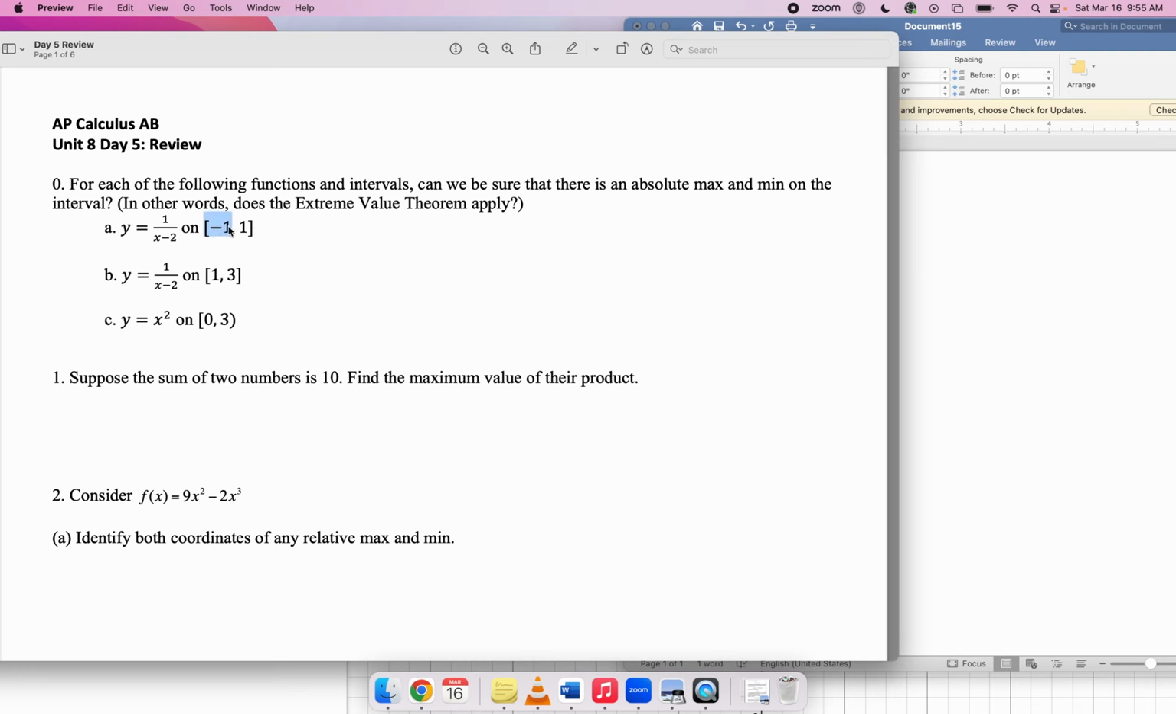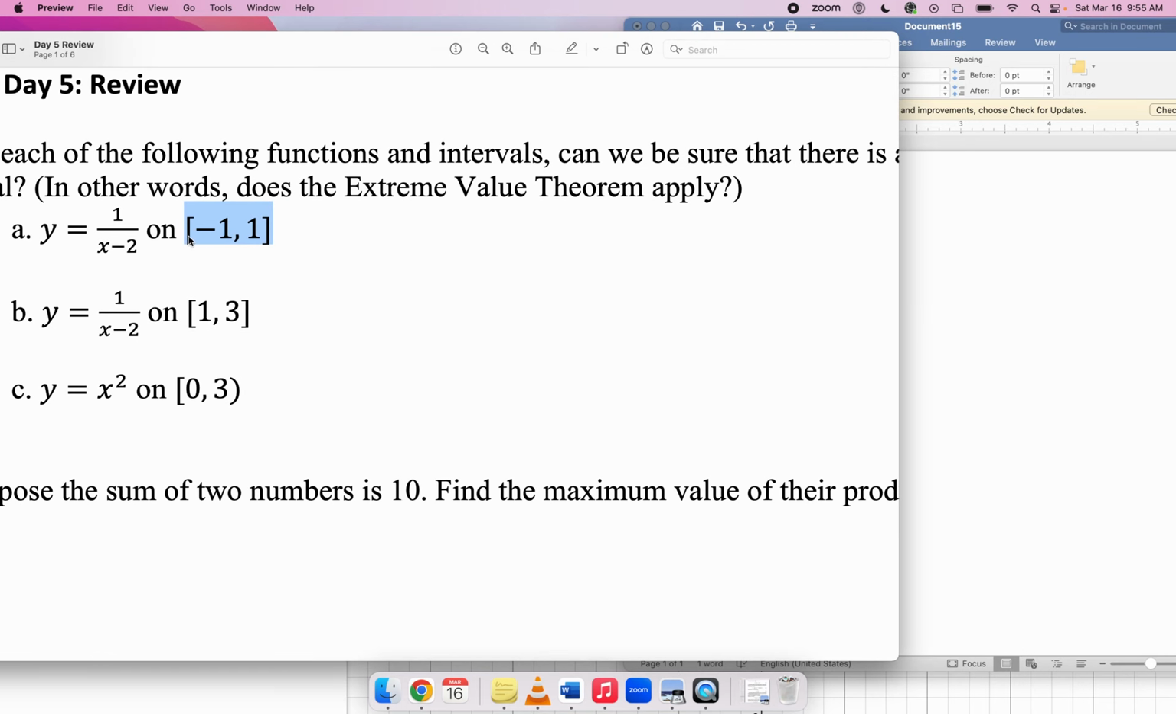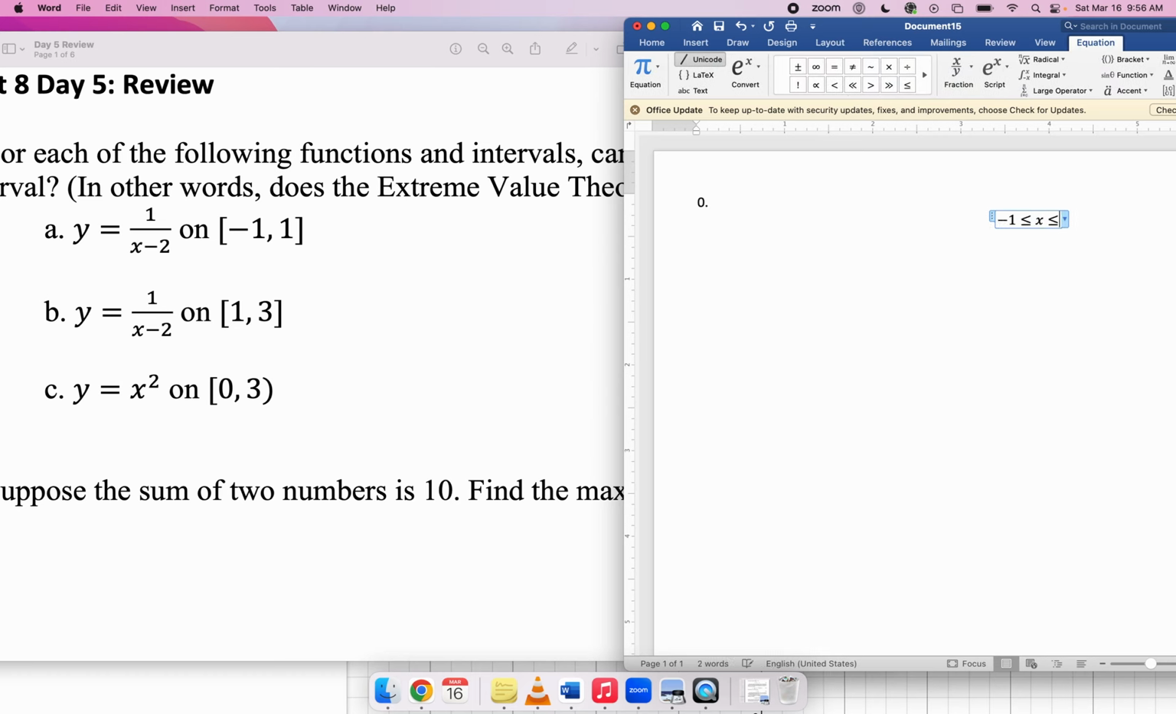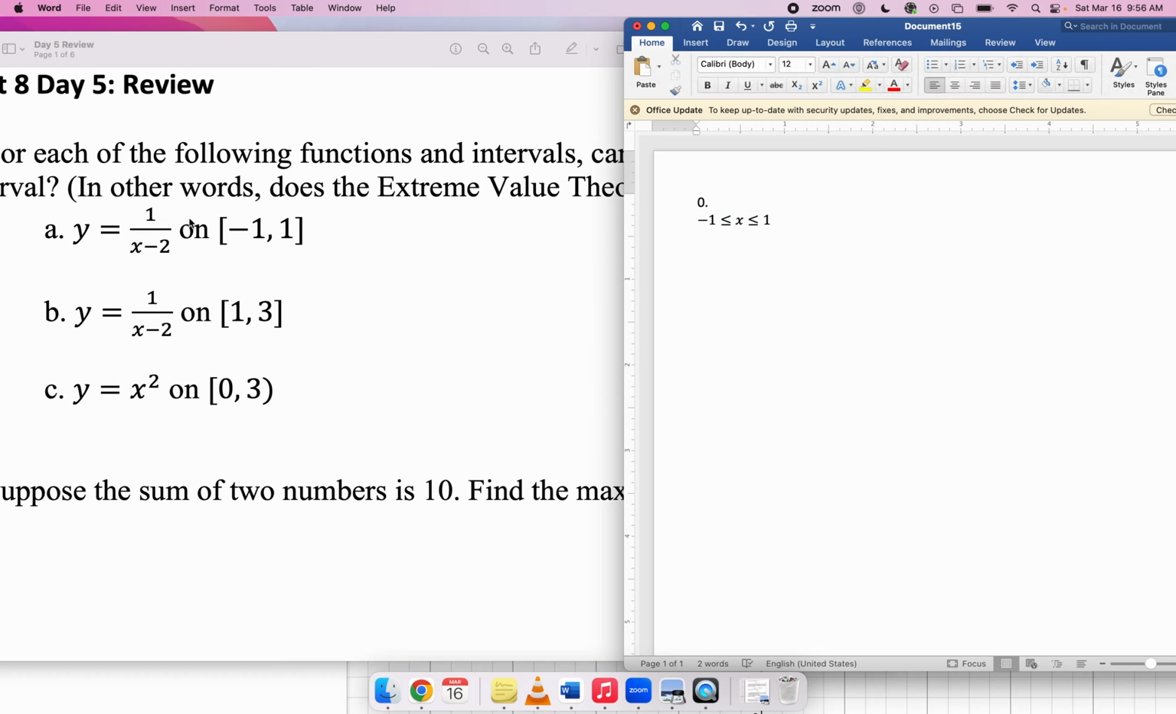This function here in part A is restricted to a closed interval. These brackets indicate that it's a closed interval. That's like the interval -1 less than or equal to x less than or equal to +1. So that's good. Is this function continuous on this interval? Are there any bad values that exist on this interval? The answer is yes, this function is continuous on this interval, because the only bad value that you could plug into this function would be x equals 2, but that's not contained inside this interval. So the extreme value theorem does apply to this function on this interval, and that means that it does have an absolute minimum and an absolute maximum on this interval.